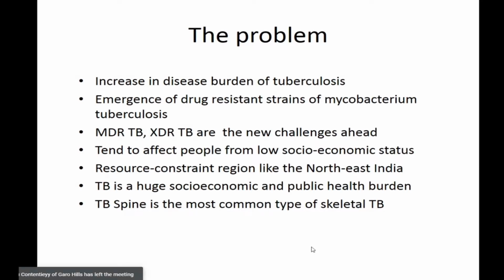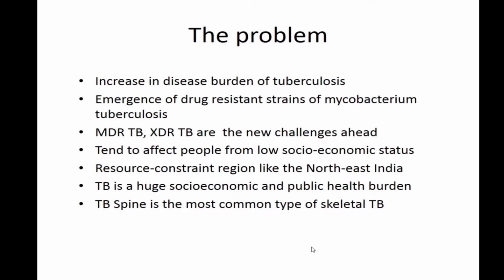Our public health policies are not great. Probably for the first time we are wearing masks because of COVID; we don't wear masks for tuberculosis. There are resource-constrained areas like the Northeast, where there are even fewer resources in the health sector. So there is less follow-up of pulmonary tuberculosis giving infection. So TB is a huge socio-economic and public health burden.